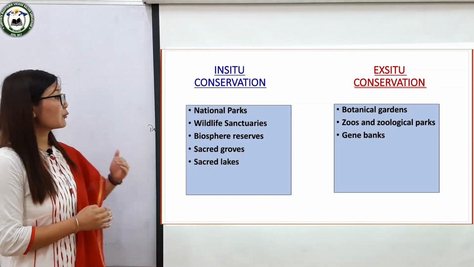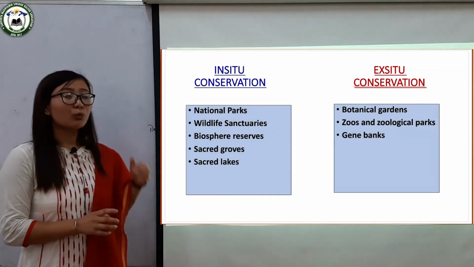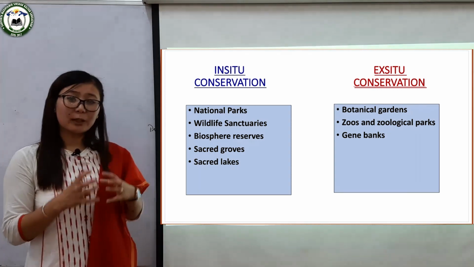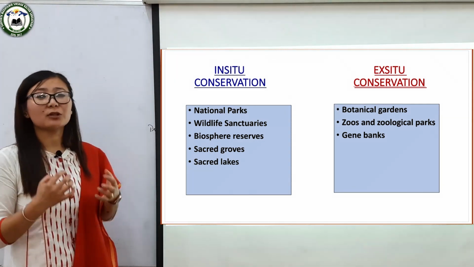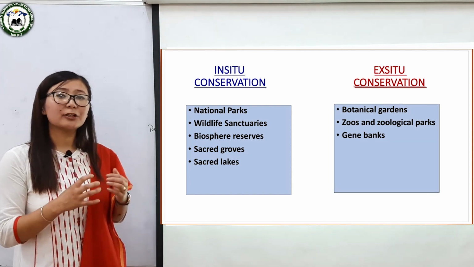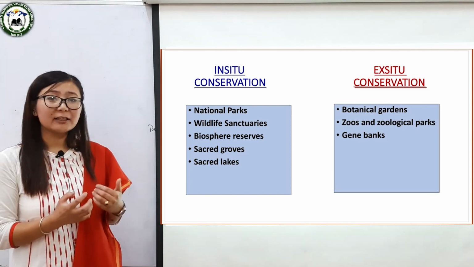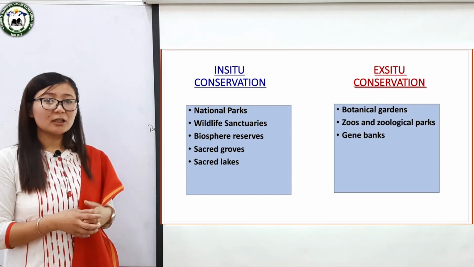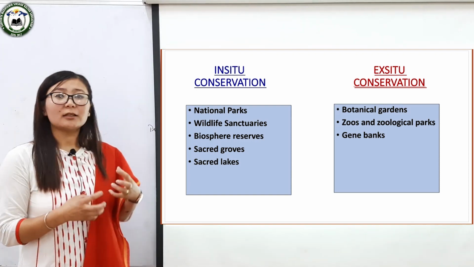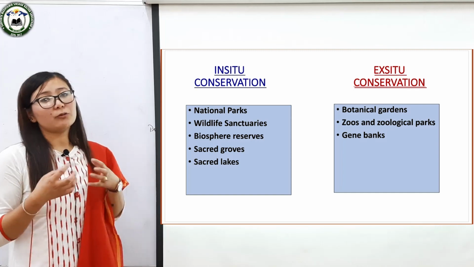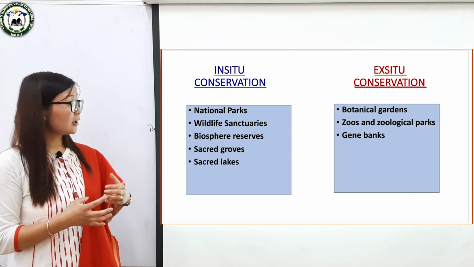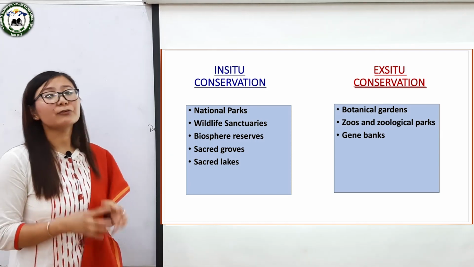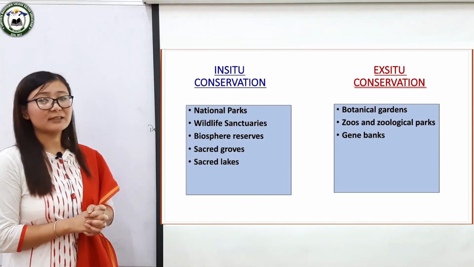Okay. So the next one is wildlife sanctuaries. Now, a wildlife sanctuary is a type of natural reserve with well-marked boundary which is declared by the forest authority with the sanction of government that hunting, killing or capturing animals is strictly prohibited. However, collecting or harvesting forest resources is allowed in the wildlife sanctuaries. In India, recently there are 551 wildlife sanctuaries.